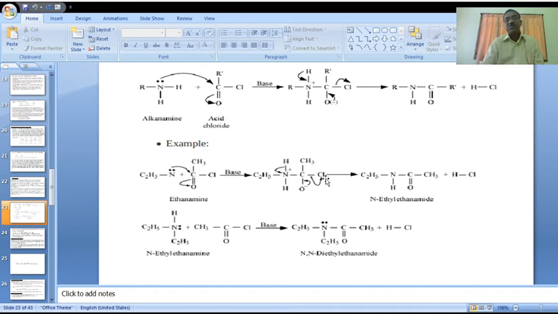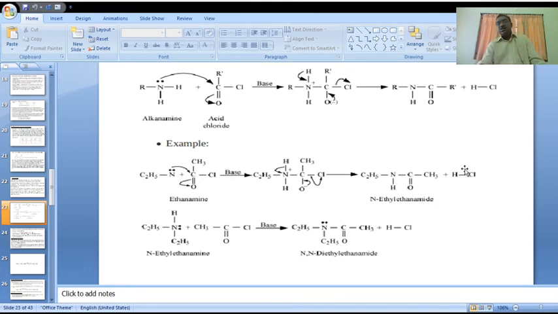Same in presence of pyridine, with loss of H and Cl minus. Okay, we get N-ethylethanamide, a two carbon containing amide, with the N on nitrogen. N-ethylethanamide. Is it clear?